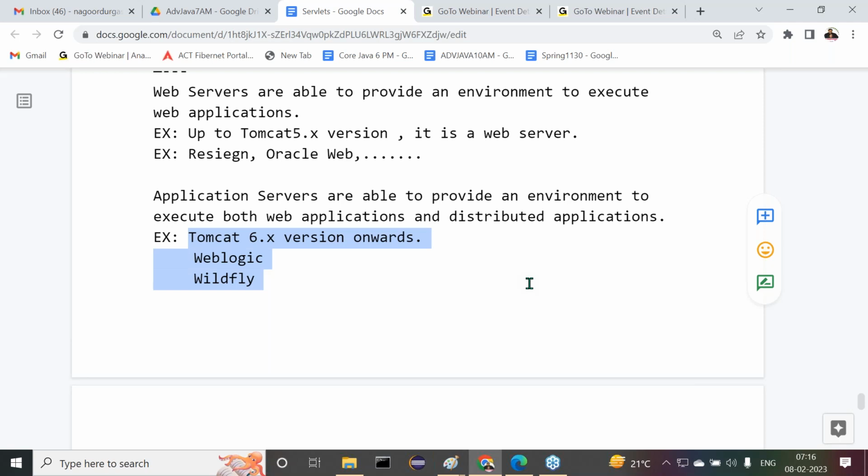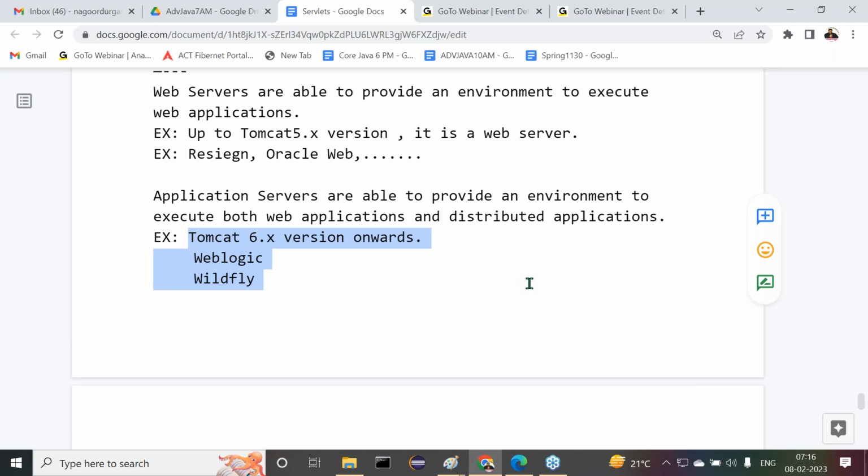Why am I not heartily saying that Tomcat 6.x onwards is an application server? I have my own reason. In general, if any application server is available, it must support the execution of EJB components. EJB components must be supported by an application server. This is in general.